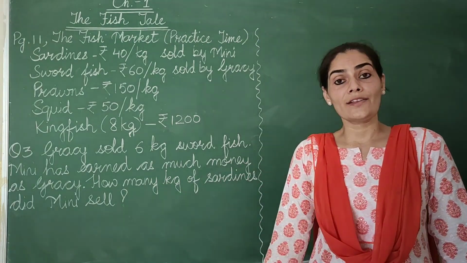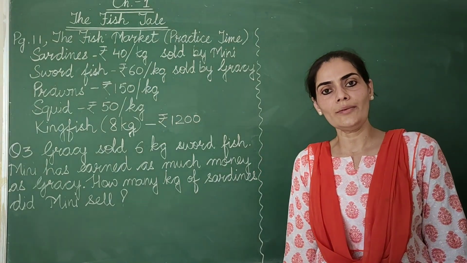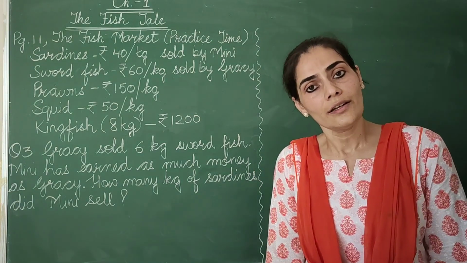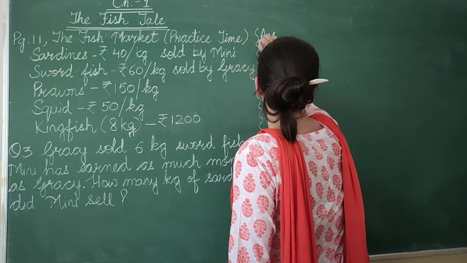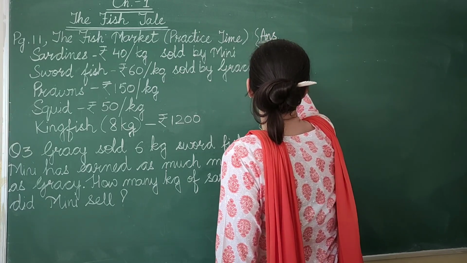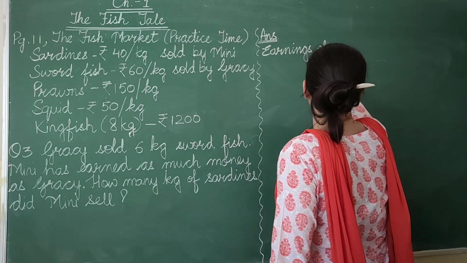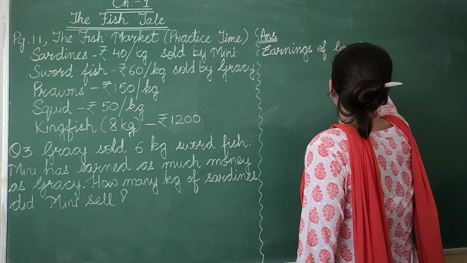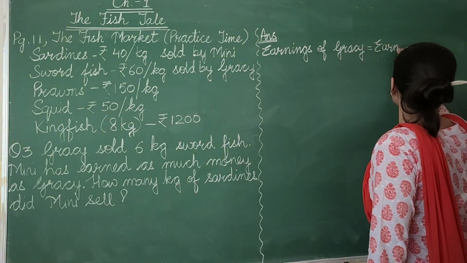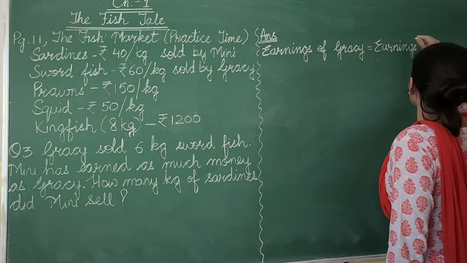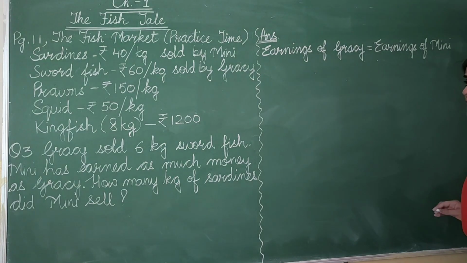And when we write the answer of this question, as it is a story sum, what are we supposed to write first of all? We will write the given information. So can I write it like this? Answer: earnings of Gracie is equal to earnings of Minnie. Am I right? This is what they have told us in the first two sentences.